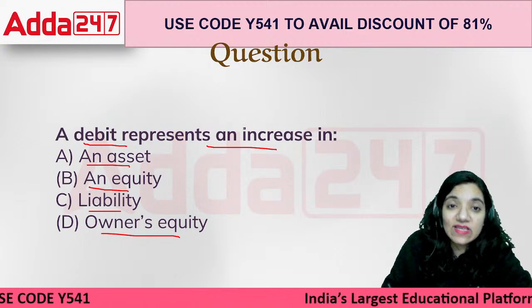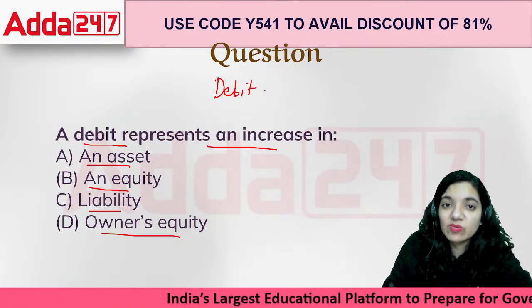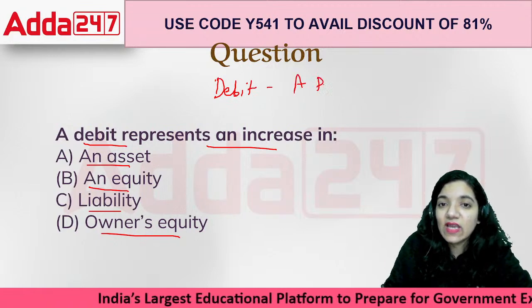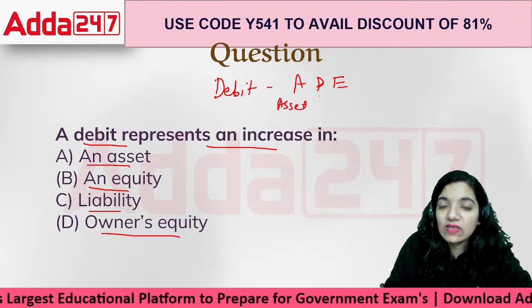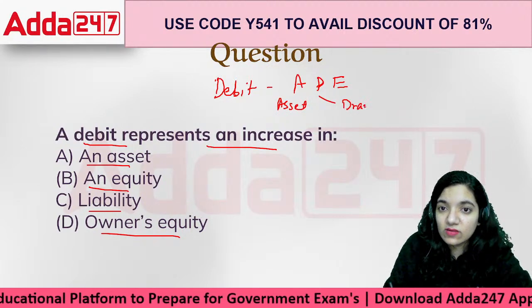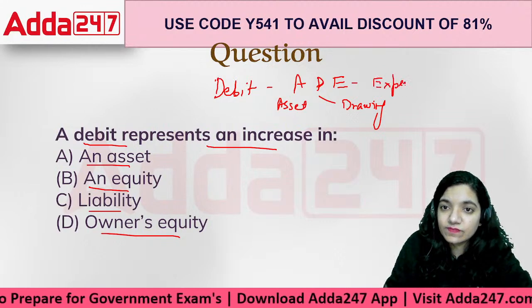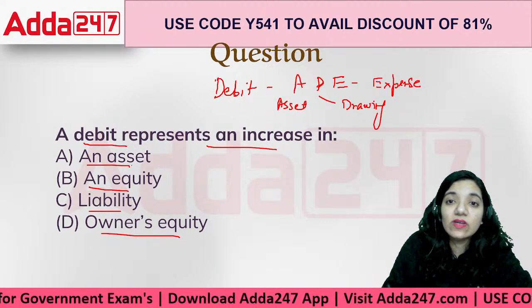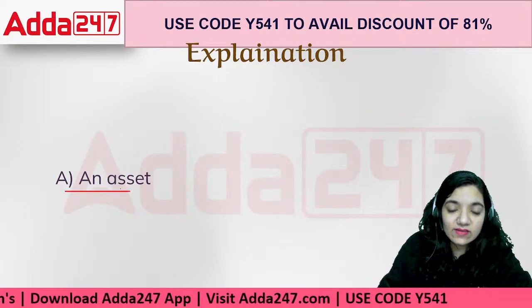Whenever we have an increase on the debit side, it is because of A, D, and E. That is either an asset, a drawing, or an expense. So it would be treated as an asset here, right?